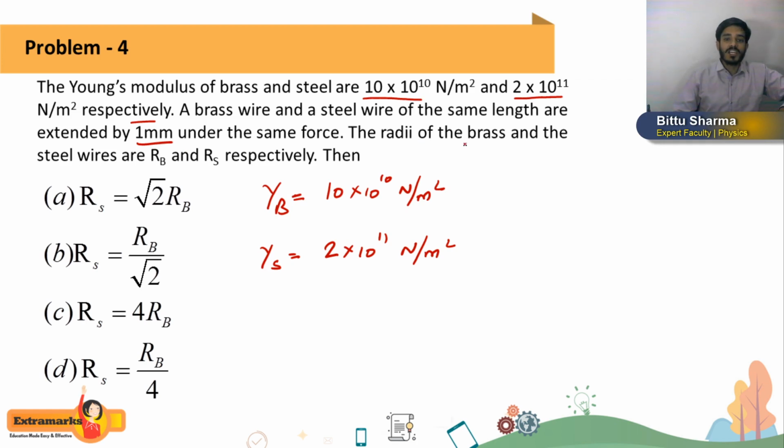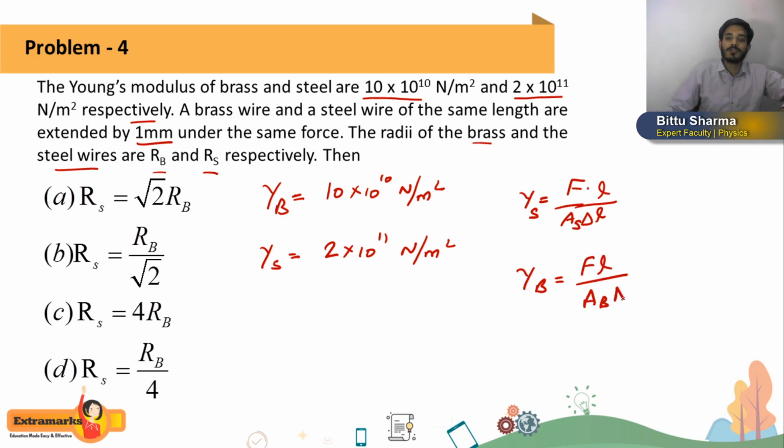We have to calculate the ratio of radii of the brass and the steel wire, RB and RS respectively, and options are given to us. We have to calculate the relation between their radius. So students, we know that Young's modulus is stress by strain. Stress is force by area, strain is change in length by original length. Force by area, change in length by original length. So it will become FL divided by A delta L. So for steel we will write YS and for brass we will write YB. And this is area of steel. I will write FL divided by area of brass into delta L.